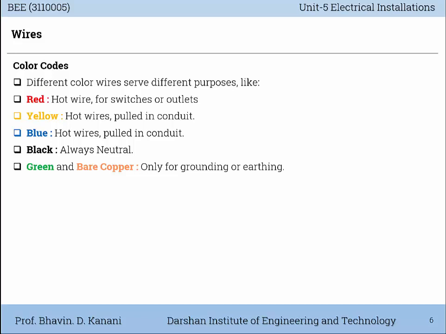Normally red, yellow and blue, RYB, are part of three phase systems, that means the three different phases, and black acts as the neutral in either single phase or three phase systems.